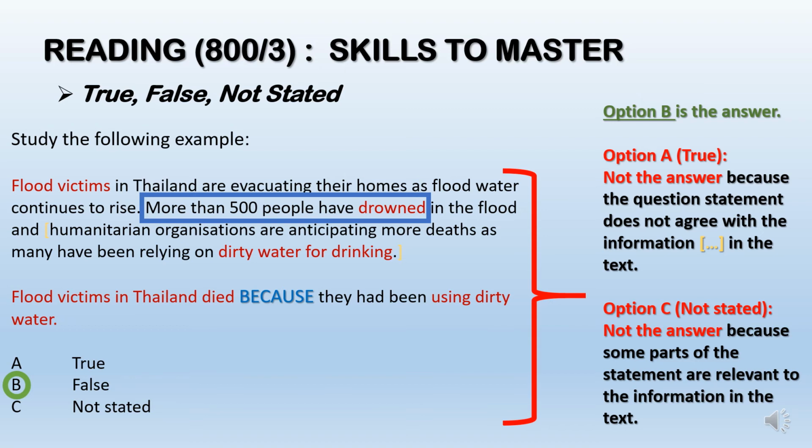Now for option C, not stated, that is also not the answer, because some parts of the statement are relevant to the information in the text. You have the words dirty water for drinking, you have flood victims in Thailand died, but do you know that is the main cause of them dying? So you do not know, right? So it is impossible for you to determine the truth, and therefore option C, not stated, is not the answer.